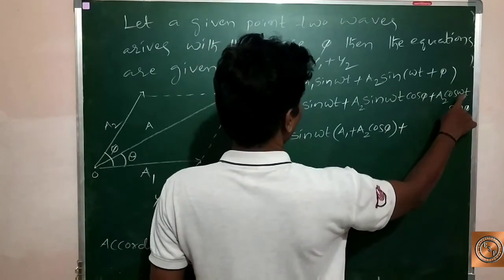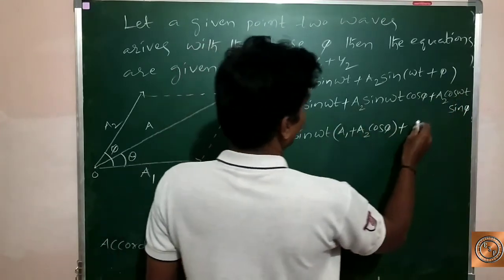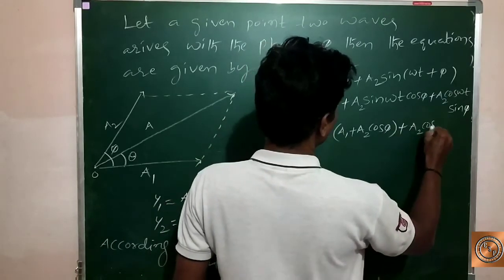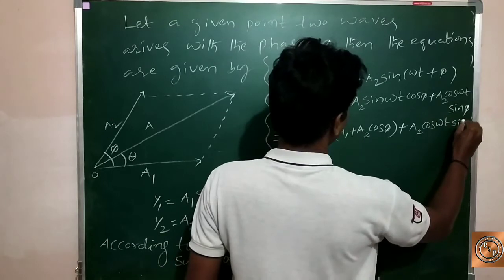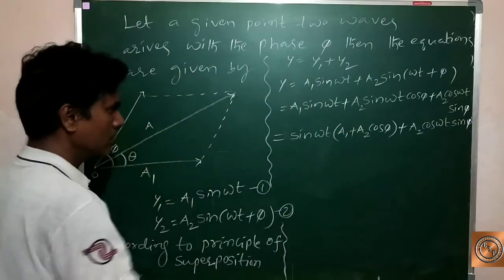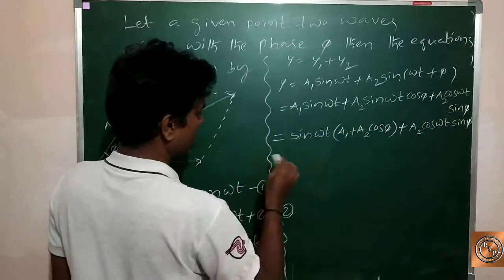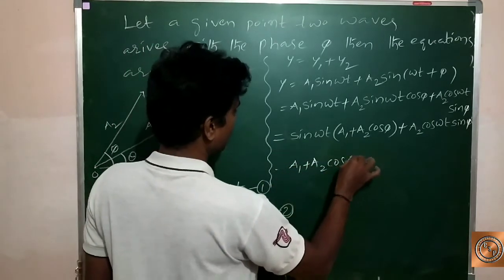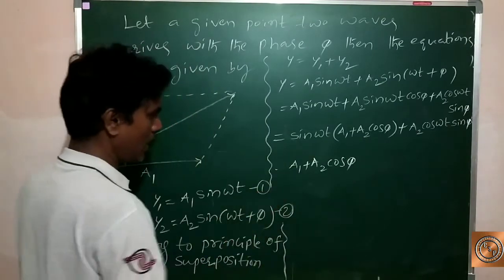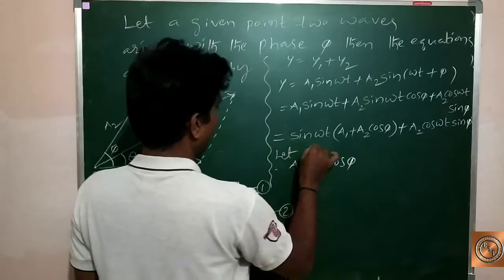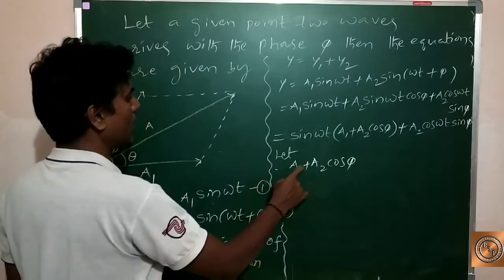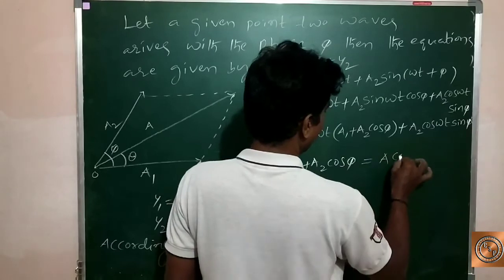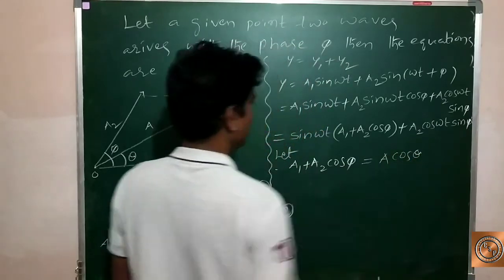Plus here a2 cos omega t sine pi is there. So that is equal to sine omega t times a1 plus a2 cos pi, plus a2 cos omega t sine pi. Let us take a1 plus a2 cos pi equal to A cos theta.